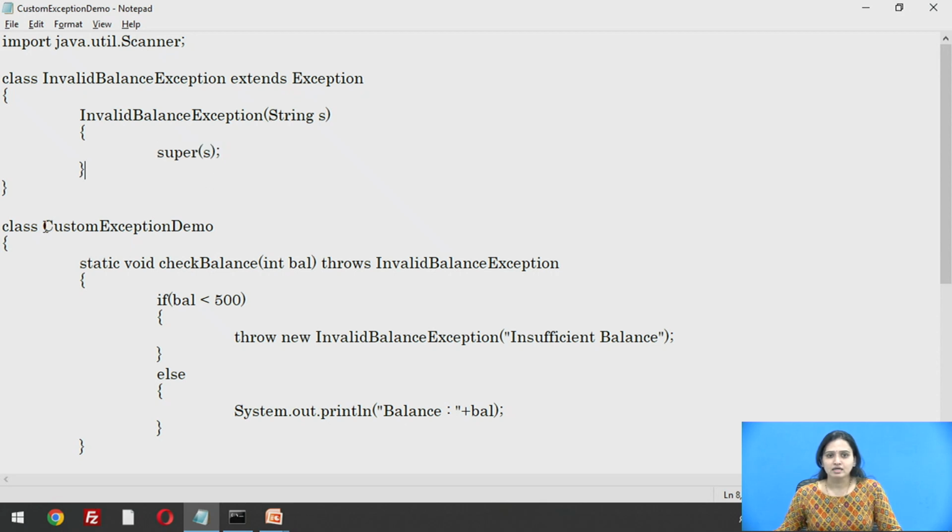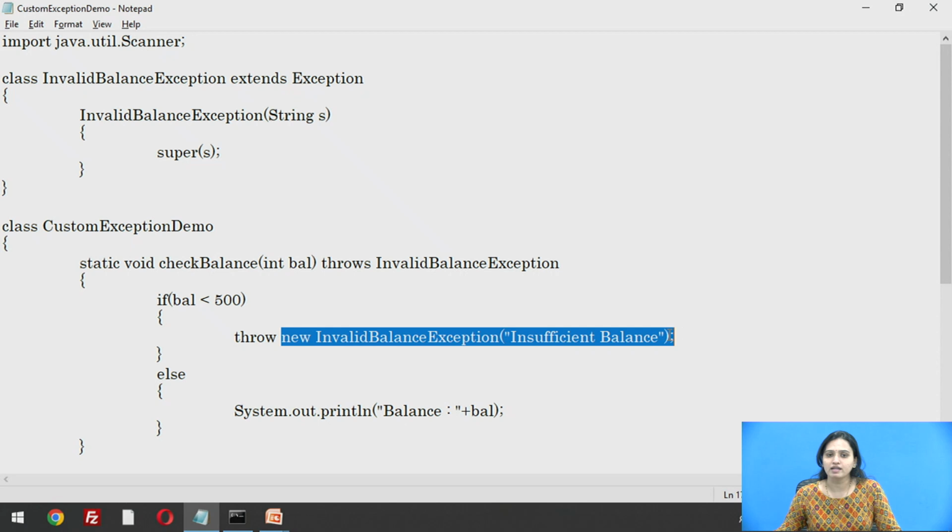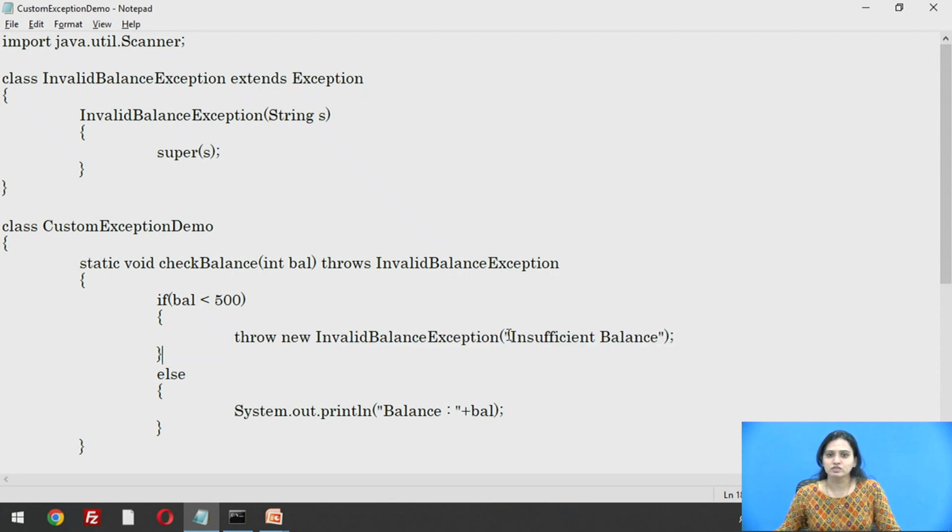In class CustomExceptionDemo, we have a checkBalance method which takes balance as an argument. If this balance value is less than 500, we create our custom exception by creating an object of the InvalidBalanceException class, and the error message we set is insufficient balance. This exception object will be thrown if balance is less than 500.